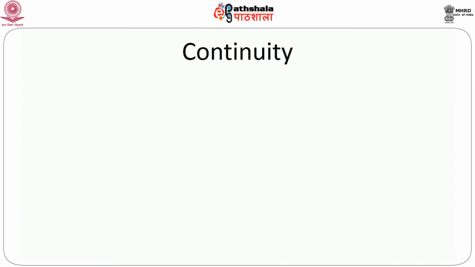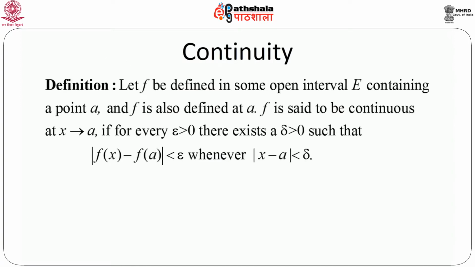Let us now discuss that particular gap which we call a discontinuity, or rather we will study continuity of a function. The formal definition goes like this. Like previously, here also we consider f to be defined in some open interval E containing a point a, and f is also defined at a. This is very important. f is also defined at a. Then f is said to be continuous at x equals a if for every epsilon greater than 0 there exists a delta greater than 0 such that modulus of f(x) minus f(a) is less than epsilon whenever modulus of x minus a is less than delta.